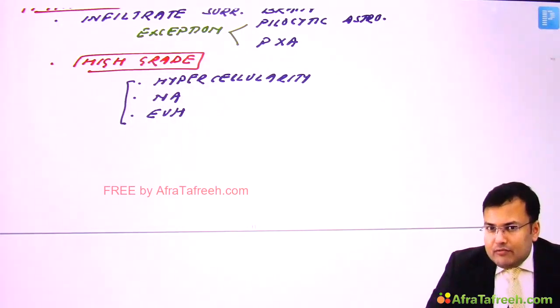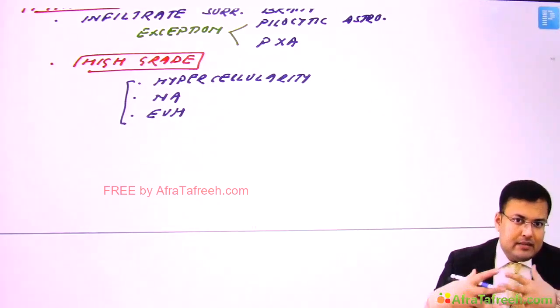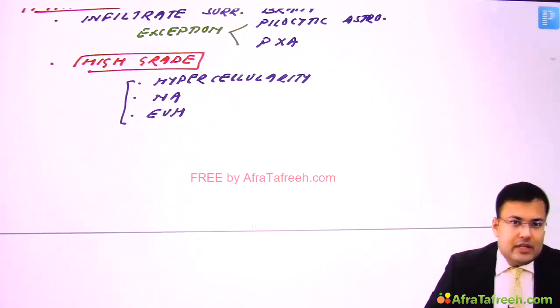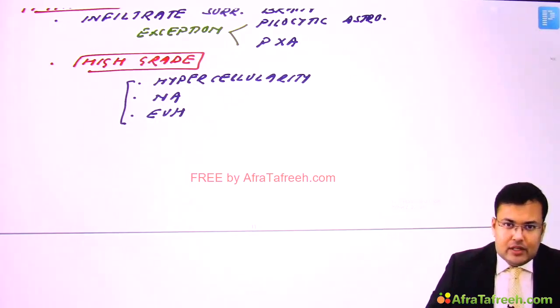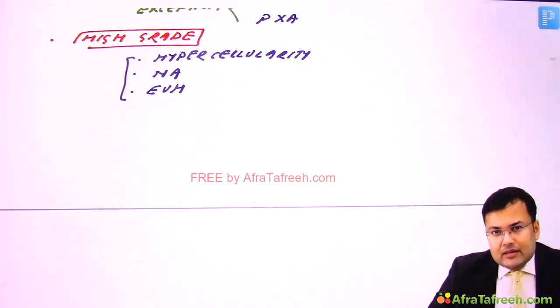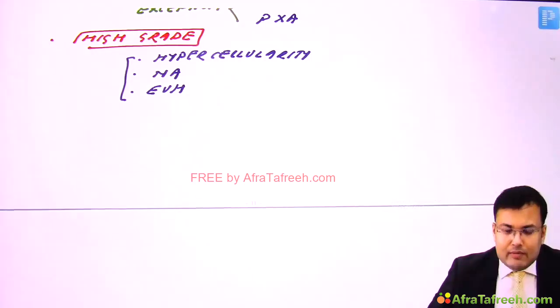There is one question which was asked both in surgery as well as in pathology, and sometimes an integrated question is asked: astrocytoma was removed, what is the unique feature of glioblastoma multiforme on pathology? The unique feature is necrosis, and this necrosis is required for diagnosis of glioblastoma multiforme.